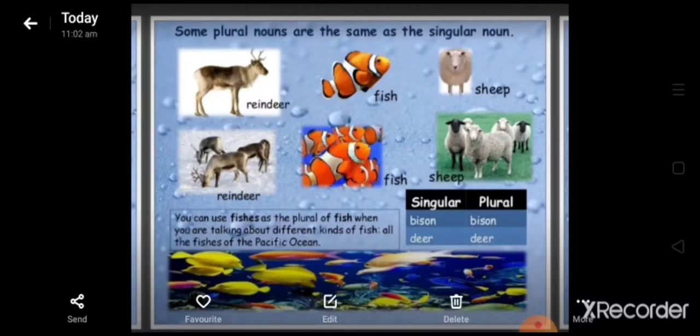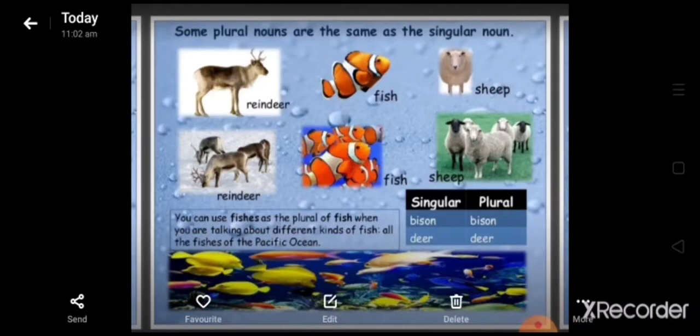Now in this slide you can see reindeer, fish, sheep. In the plural we can write fish for a singular fish. In plural we are going to write fish. Sheep in singular, and in plural it also remains the same, and reindeer in the plural also remains the same.